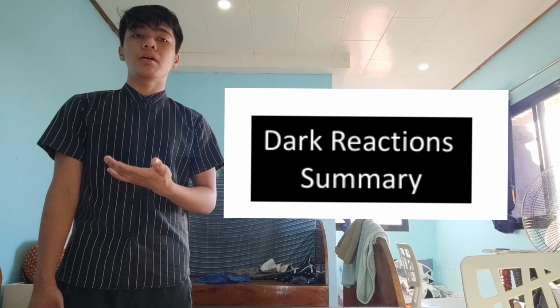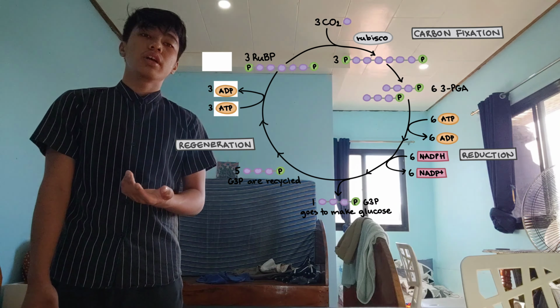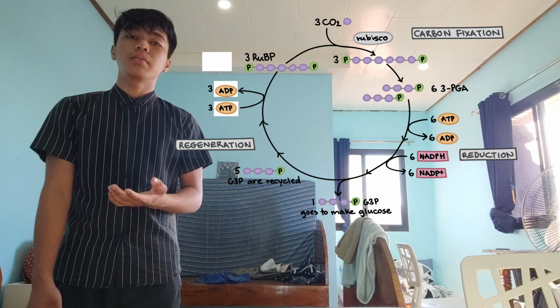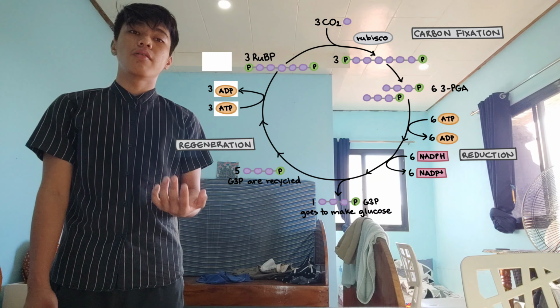Let's have a summary about dark reactions. The Calvin cycle converts the carbon from the carbon dioxide into glucose in the stroma. This is called carbon fixation because carbon is fixed into another form.